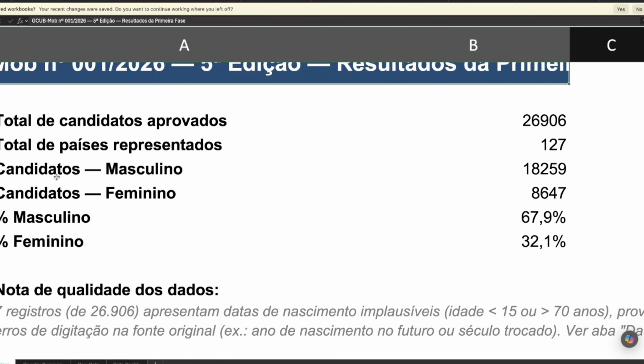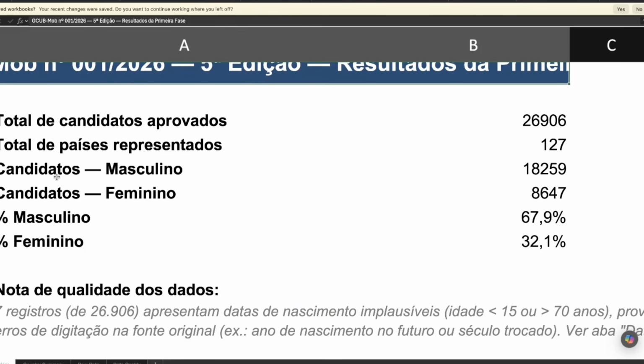Again, I'm wishing all of you whose name has gotten to this stage, your name is on the list, congratulations. You have to keep praying, keep trusting God that your name is going to get to the last stage of the application. Now, don't forget that GCUB said that they need less than 1,000 applicants,